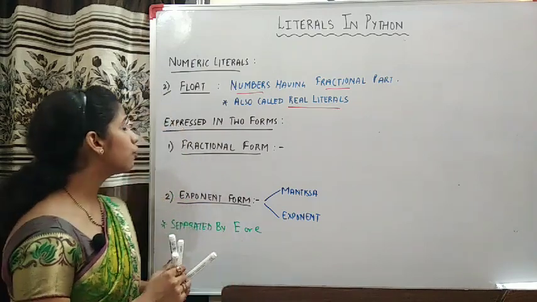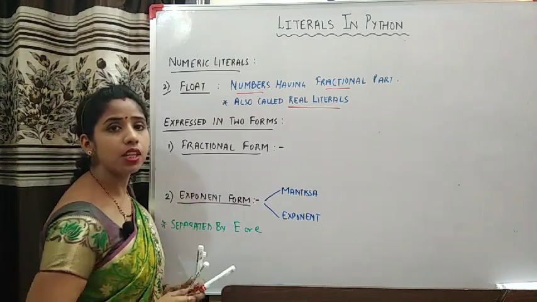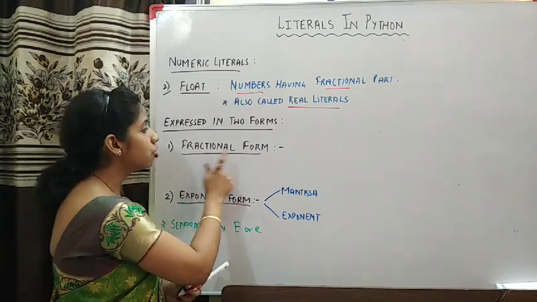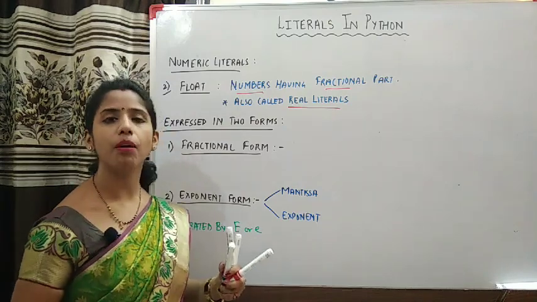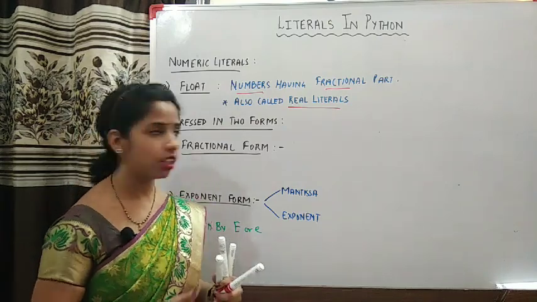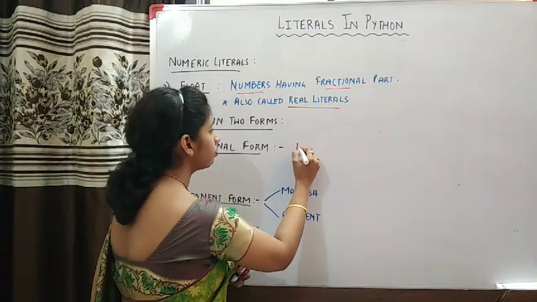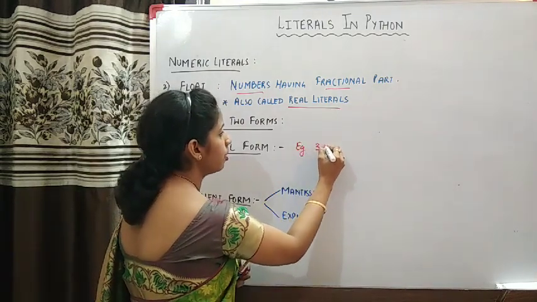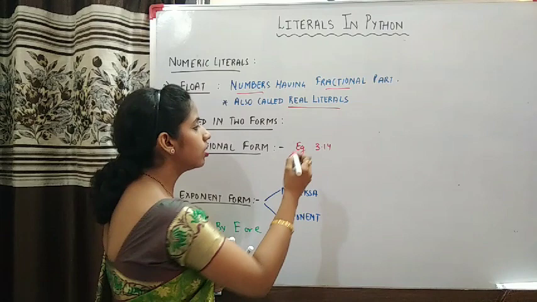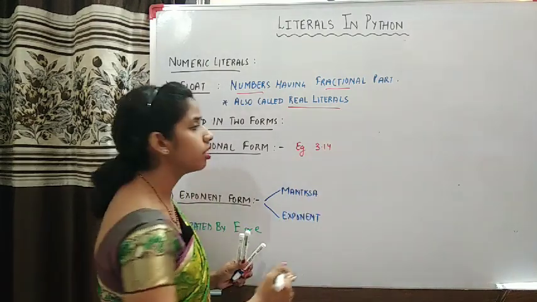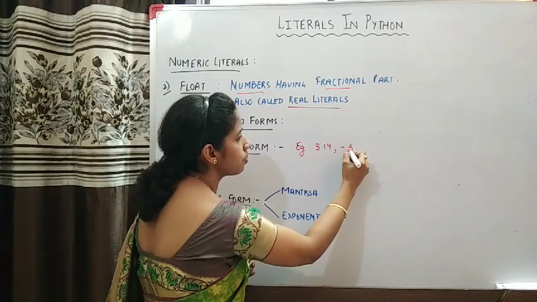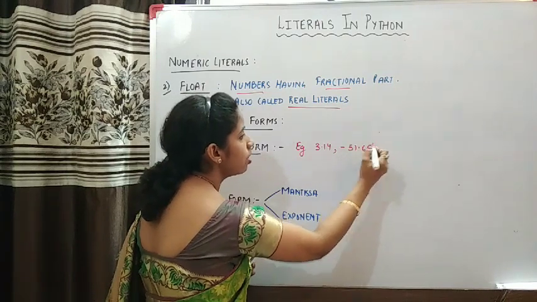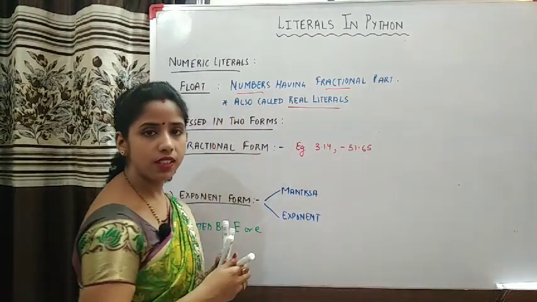Okay, now these float literals are expressed in two forms. The first one is fractional form. In fractional form, this is just the normal way we write any fractional number. For example, 3.14. Now this 3.14 or any fractional number can be positive as well as negative. So I take up another example, like suppose 51.65. So these can be positive as well as negative.